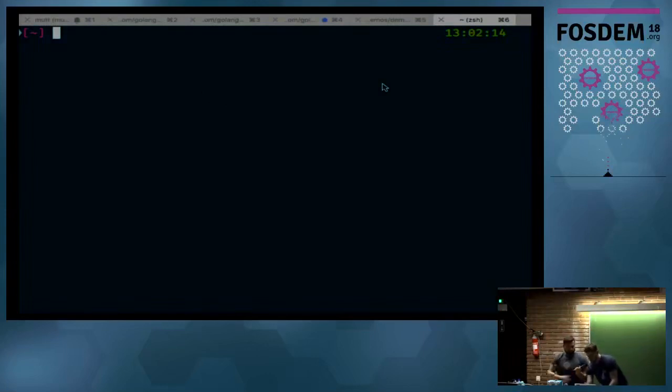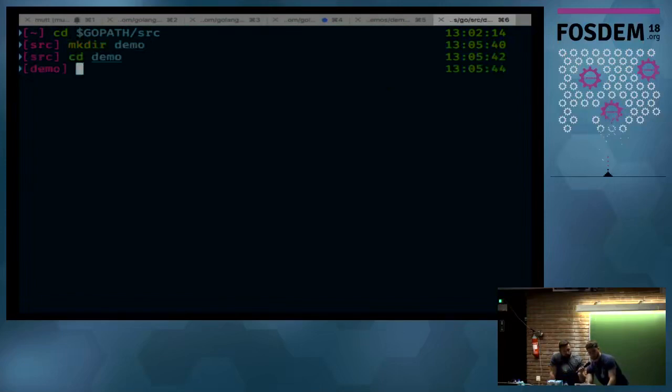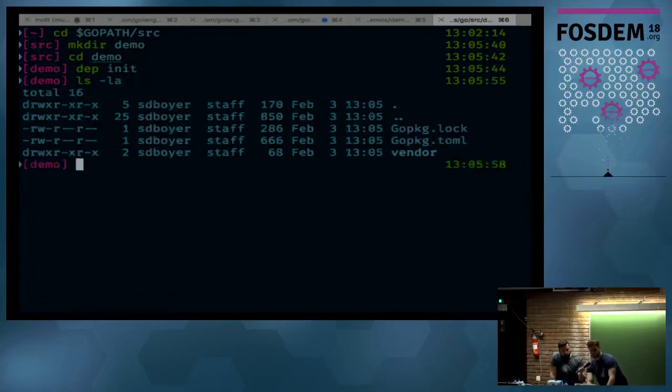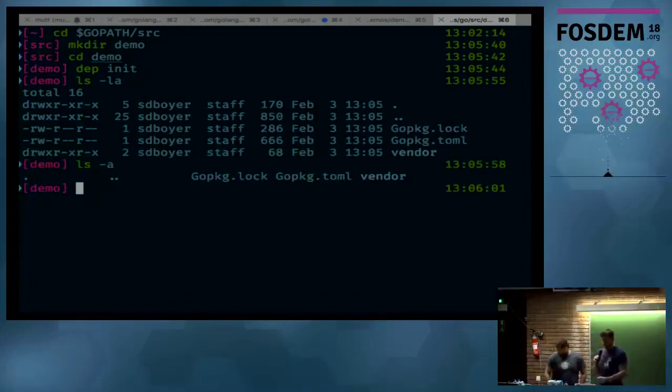All right. So I'm going to pop into my GoPath and make a new directory here. I'm hoping that everyone is familiar with GoPath. Again, we don't quite have enough time to explain how all of that works today. But I'm inside my GoPath. I'm just going to go to a demo directory, and I'm going to run a simple dep init. And the result of that dep init is it creates a gopackage.toml file, a gopackage.lock file, and a vendor directory. There will be more, but